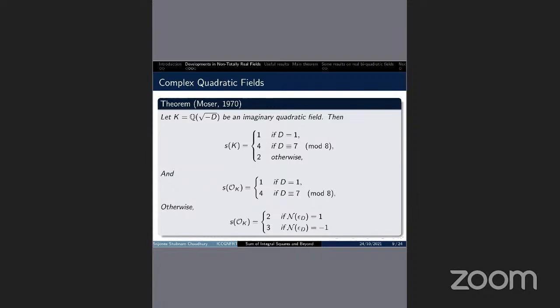In 1970, Moser showed that for k equals Q(root minus d), where d is a positive square-free integer, the level of k is 1, 2, or 4, and it depends solely on d mod 8. He also proved that the level of the ring of integers of k is 1, 2, 3, or 4, depending on d mod 8 and the norm of the units in k.